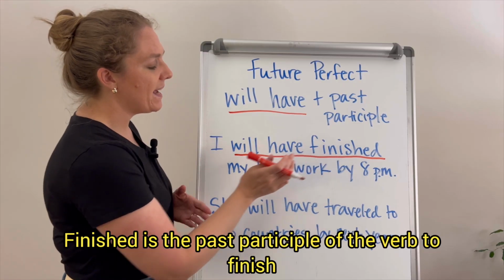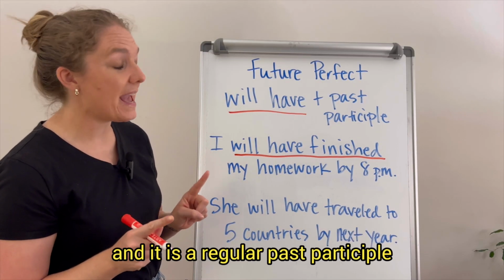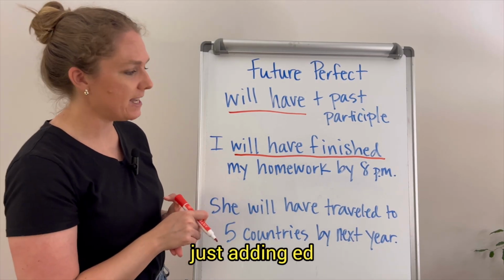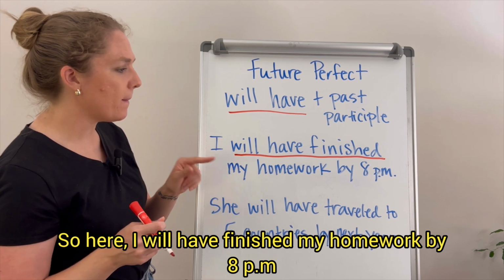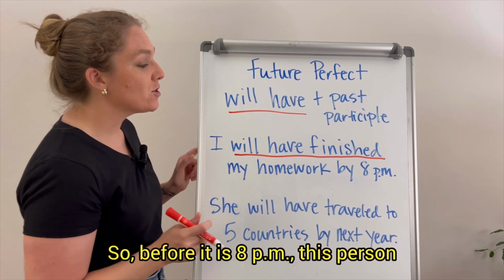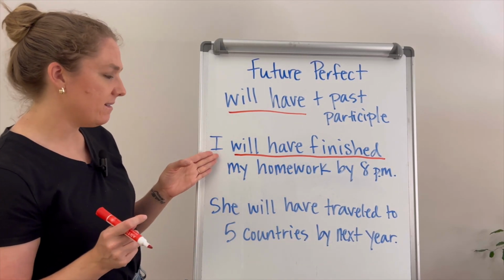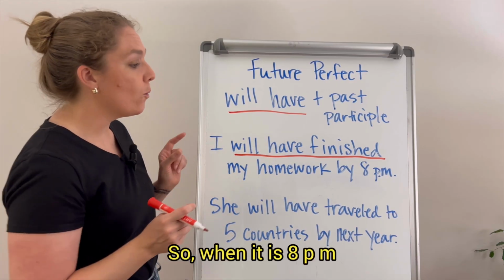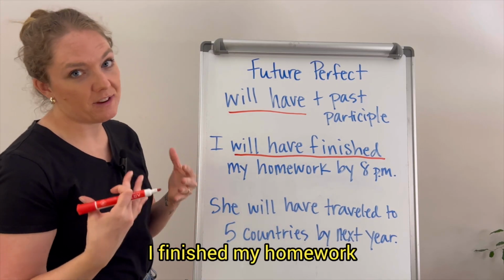Finished is the past participle of the verb to finish, and it is a regular past participle, just adding ed. So before it is 8 p.m., this person, I, will have finished their homework. So when it is 8 p.m., the person can say, oh, I finished my homework.